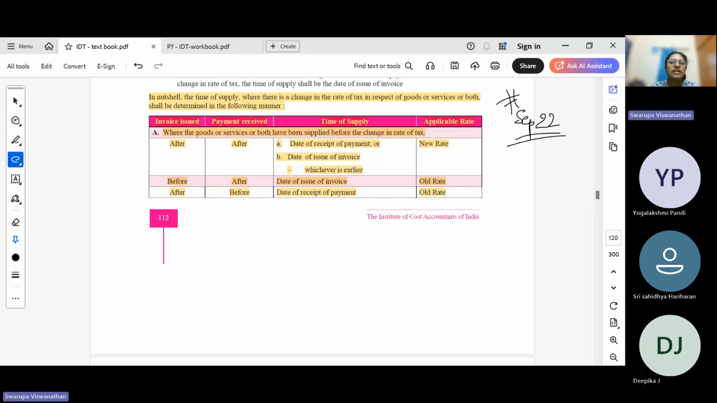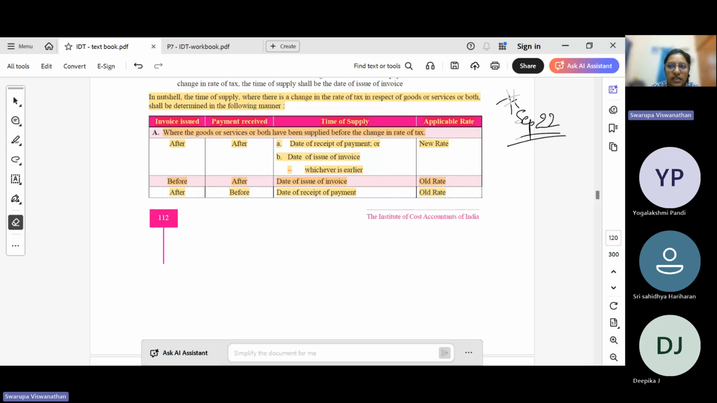So what happens when there is a rate change? Like September 22nd, there was a rate change. Different products moved from 18% to 12%, 18% to 5%. So what happens when there is a rate change? Which rate, old rate or new rate, should you apply?